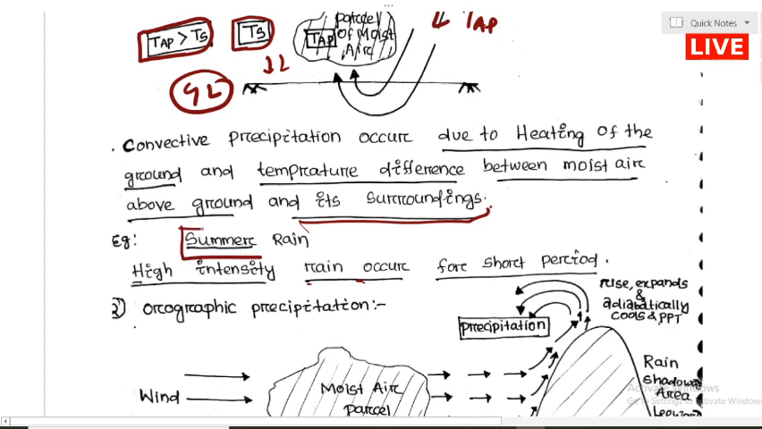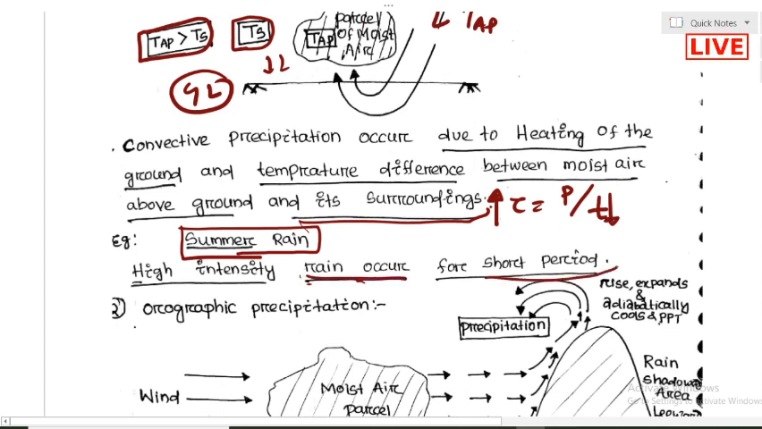What is the example of convective precipitation? The summer rain is an example of convective precipitation. The rainfall which you are feeling right now is called convective precipitation, and it has high intensity. Intensity is equal to the depth of the rainfall divided by the duration of the rainfall. If the intensity is very high, the duration of the rainfall will be less. So high intensity rain occurs for a shorter period of time. When high intensity rainfall is occurring, you can say that the duration of the rainfall is going to be less.